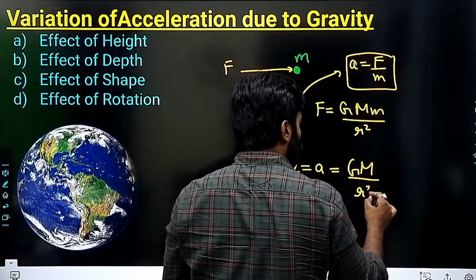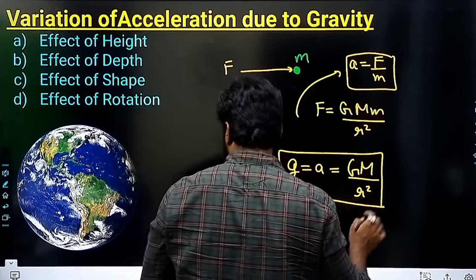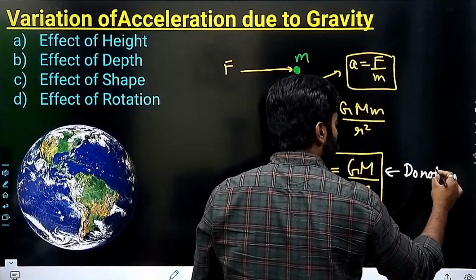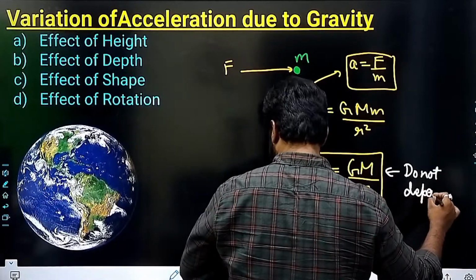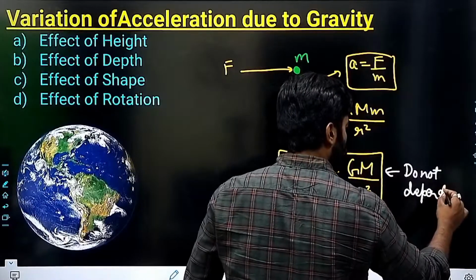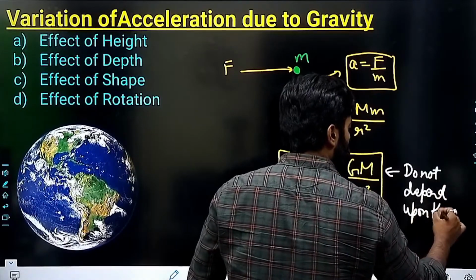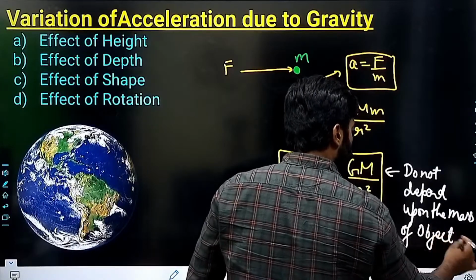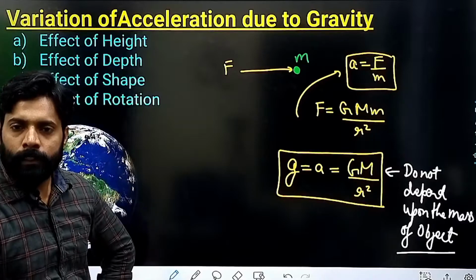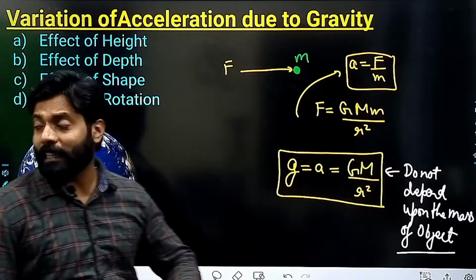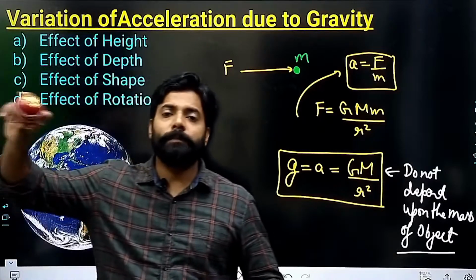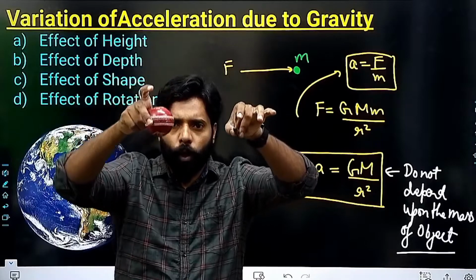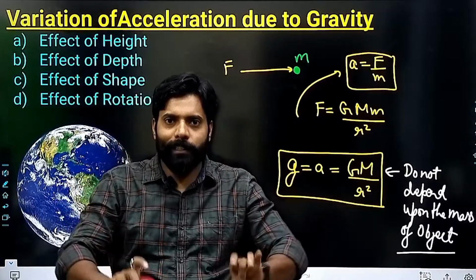GM by r square. So it does not depend upon the mass of the object. So acceleration due to gravity does not depend upon the mass of the object, right? Irrespective of what you are dropping from a height h, all the objects will fall on the ground at the same time.